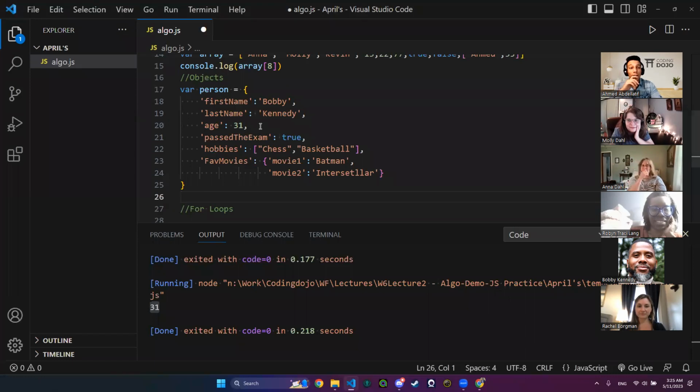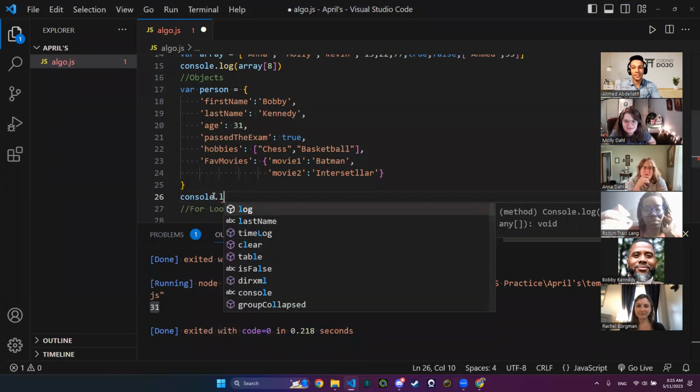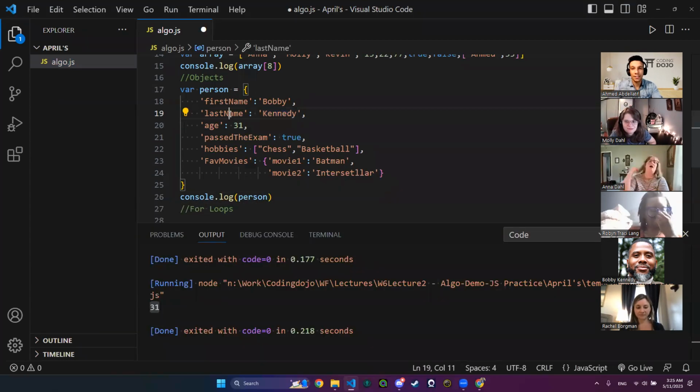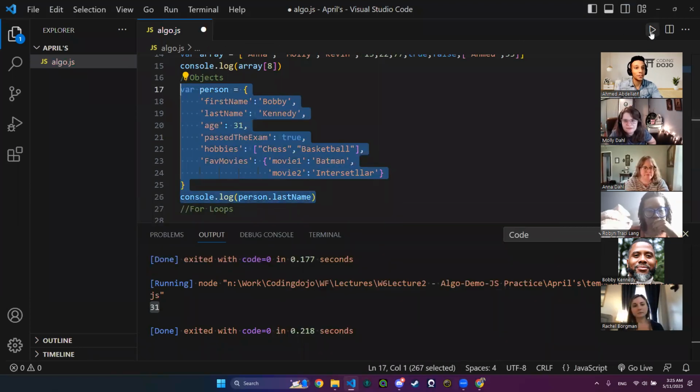So I want to console log right now Bobby's last name. Tell me what to write. Of course, if you don't want to answer, that's fine. No pressure. It would be person dot last name. Yes, I want Kennedy right here, which is the last name. There you go. That's right. Let's see if we will be having Kennedy or not. I'm telling you yes, and yes, Kennedy right here. Thank you, Aina.